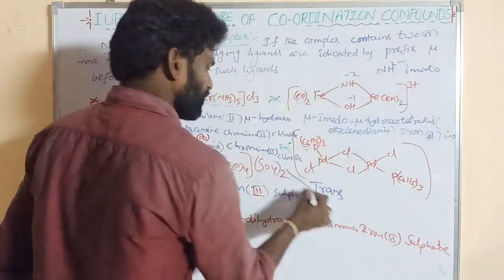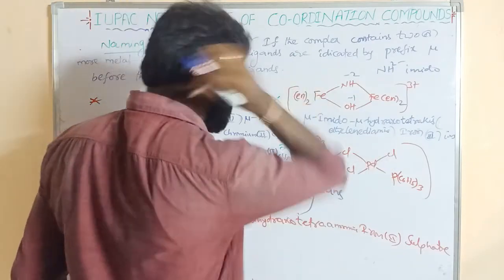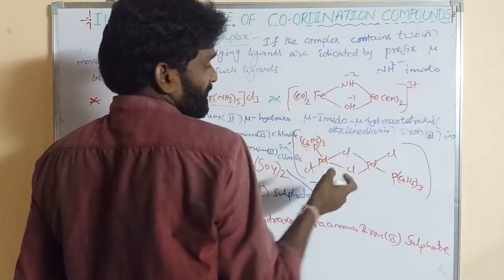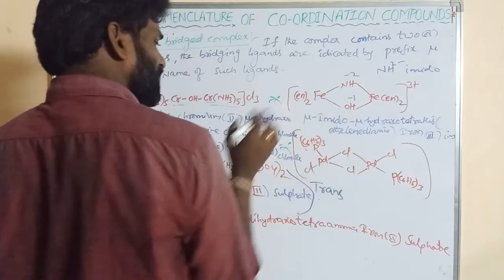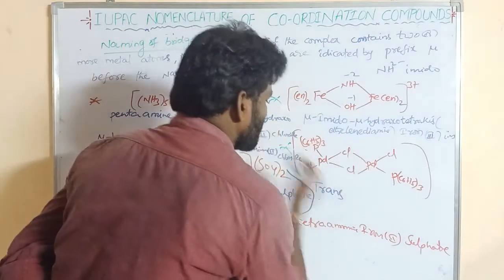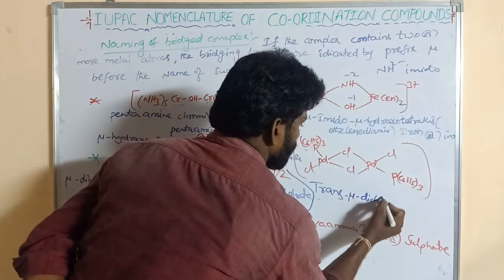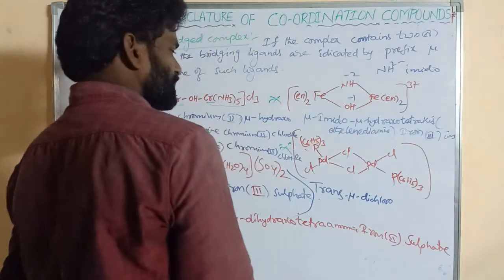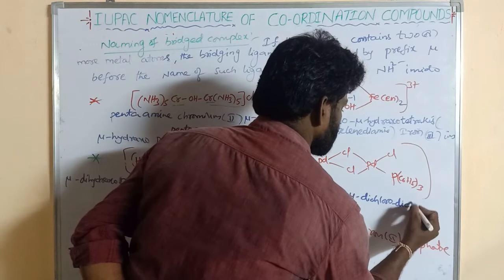So that is also right. Next, now this is trans. So these 2 chlorine atoms are identical. These identical atoms are present in opposite direction. If both are present on the same side, that is cis. So this is trans. So this is a bridged ligand, that can be written first mu dichloro, and next we can write this dichloro.